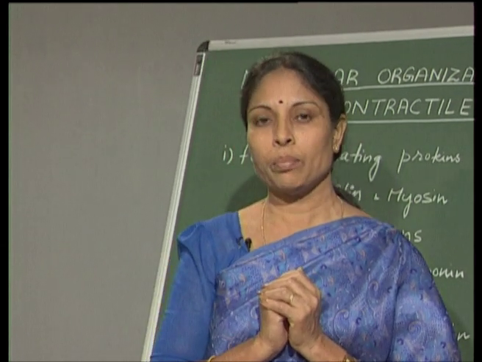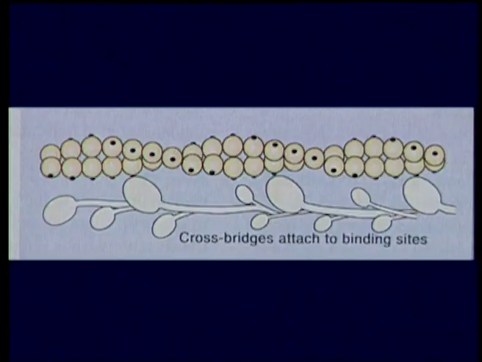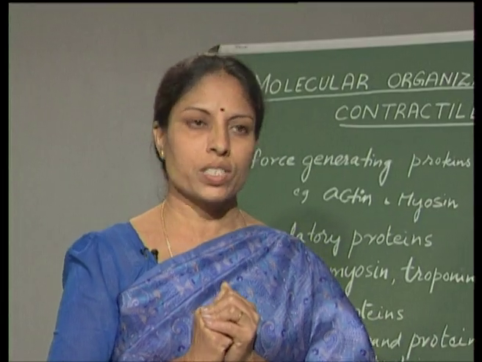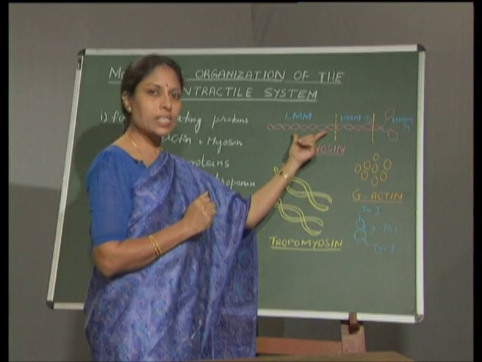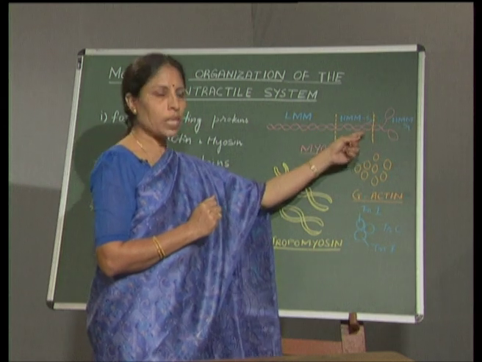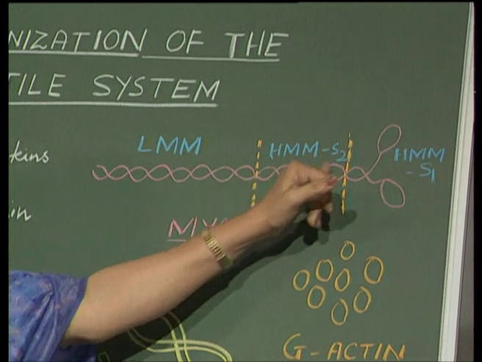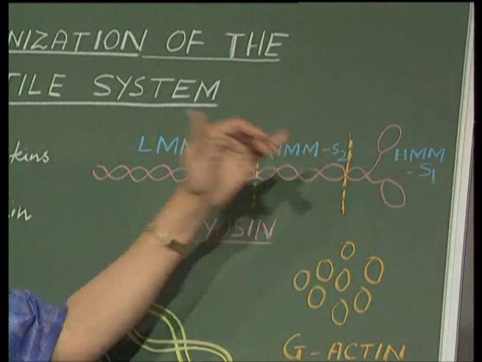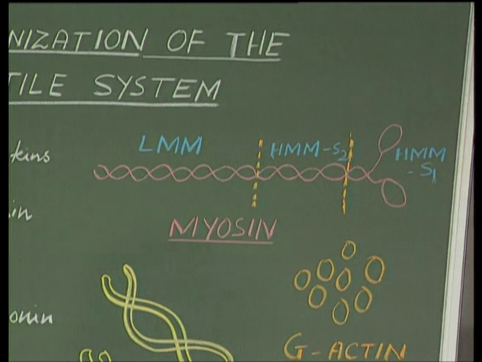Another very important point is that these A band and I band are attached to each other by the presence of the cross bridges. Now, these cross bridges are formed by the thick filament, that is A band, by the myosin heads. So, from the thick filament, this part of the myosin forms a cross bridge and then gets attached to the actin filament.